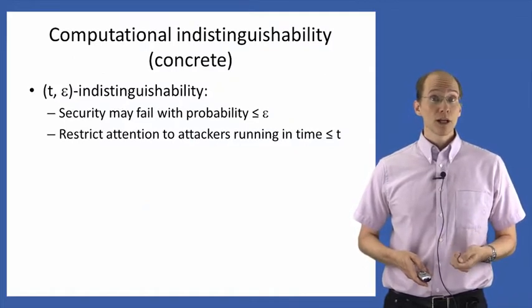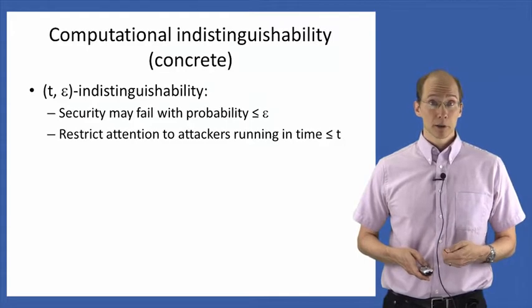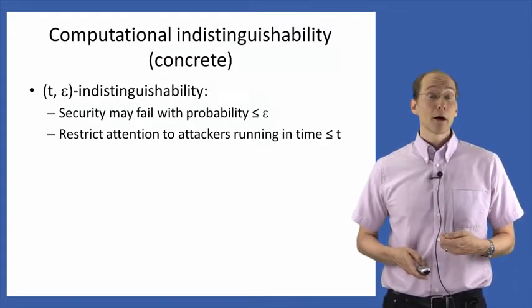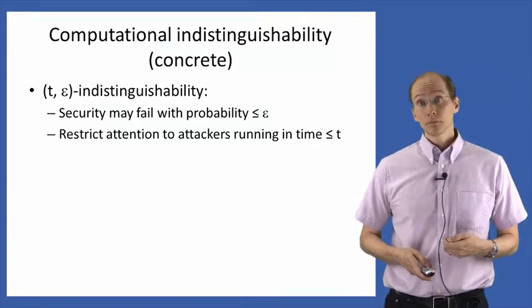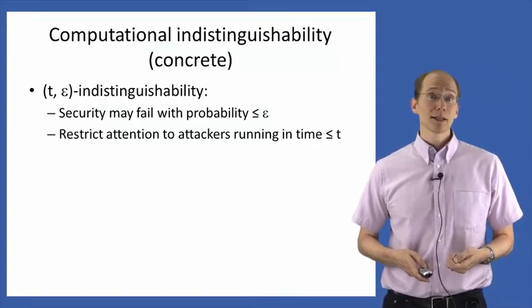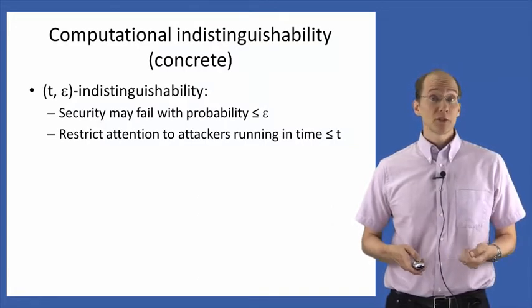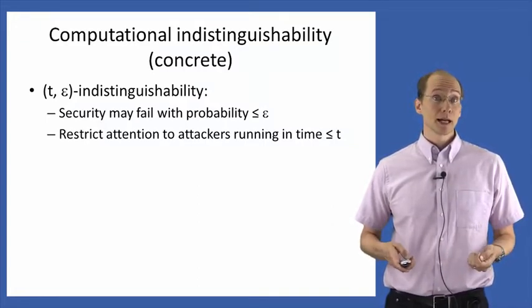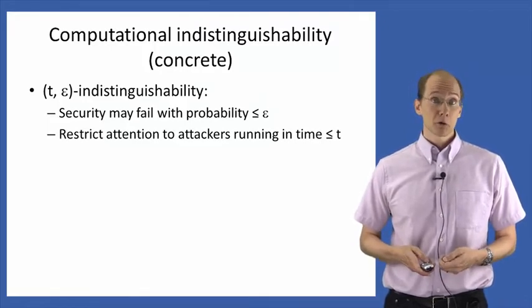Remember that in the concrete approach, we define the notion of t, epsilon indistinguishability. Here, we allow security to fail with probability at most epsilon, and we restrict our attention to attackers running in time at most t. We can then set these parameters t and epsilon any way we like, and get the corresponding notion of t, epsilon indistinguishability.